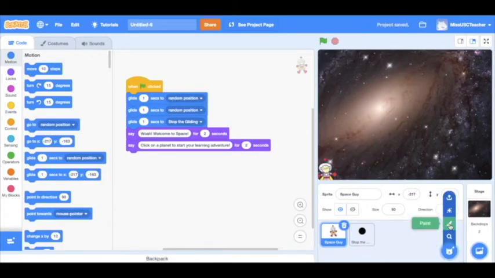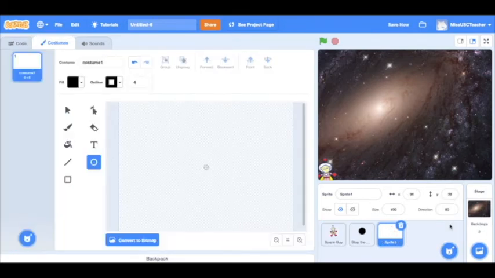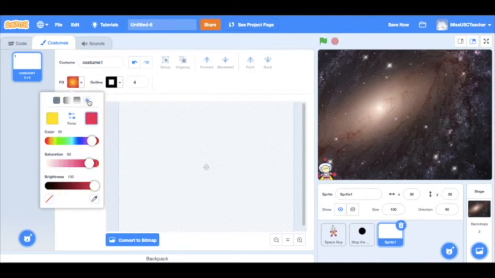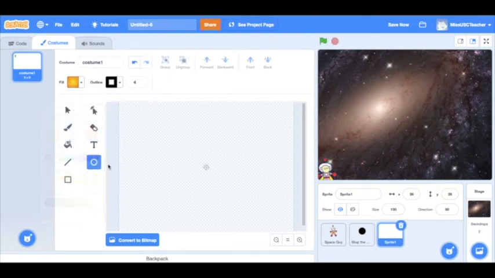So now let's create our sun. So instead of choose sprite, we click paint sprite. And here we have everything we need to create our dream sprites. In the fill box we have the different color choices, so color, saturation and brightness, and you just drag the little cursor to where you want your color to be. Gradients are in the top bar there, and we click on the one we want. Maybe orange with the gradient with yellow to give the sun a bit of depth.